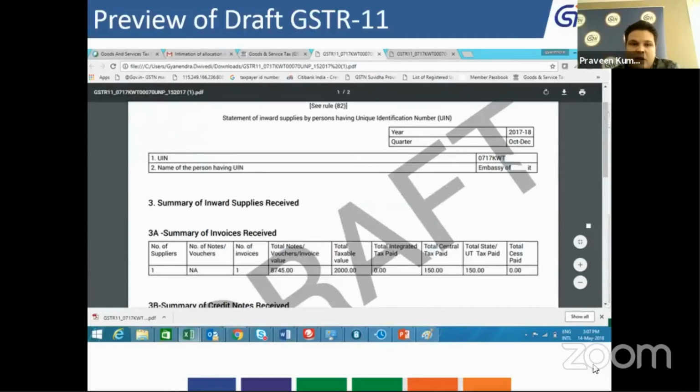So this is a draft one from where you can again see the number of invoices and the number of suppliers, what is the taxable value, what is the invoice value, how much CGST or how much SGST you are going to claim for the refund. That is displayed, and then you can match the summary details with this particular PDF format.